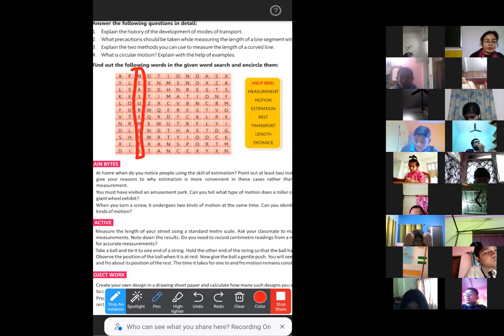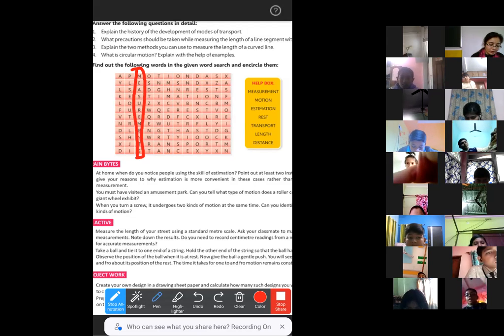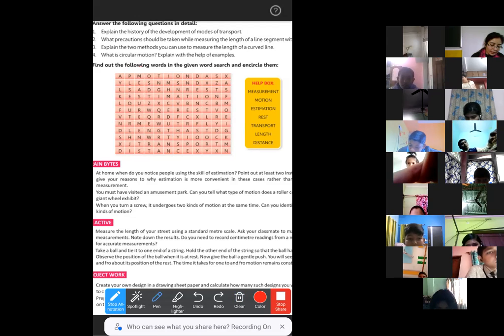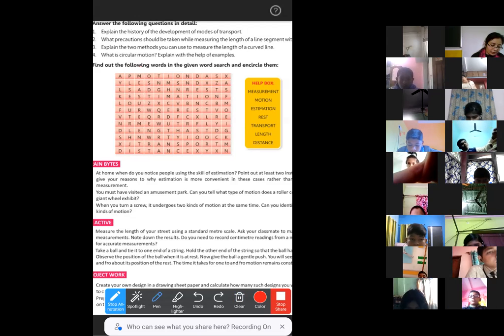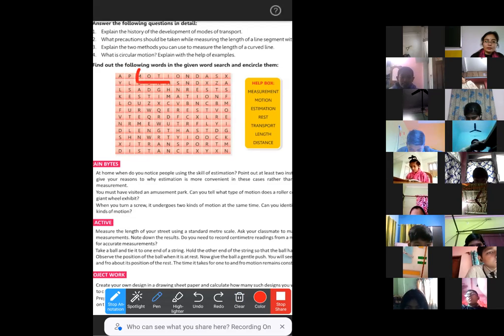Yes, ma'am. Okay, so now let's see what is the next word here. Motion. Can any of you see the word motion? It is in the first row, with the word measurement side by side. M O T I O N. First row. Yes, this is how you should tell it. First row, you can see motion.